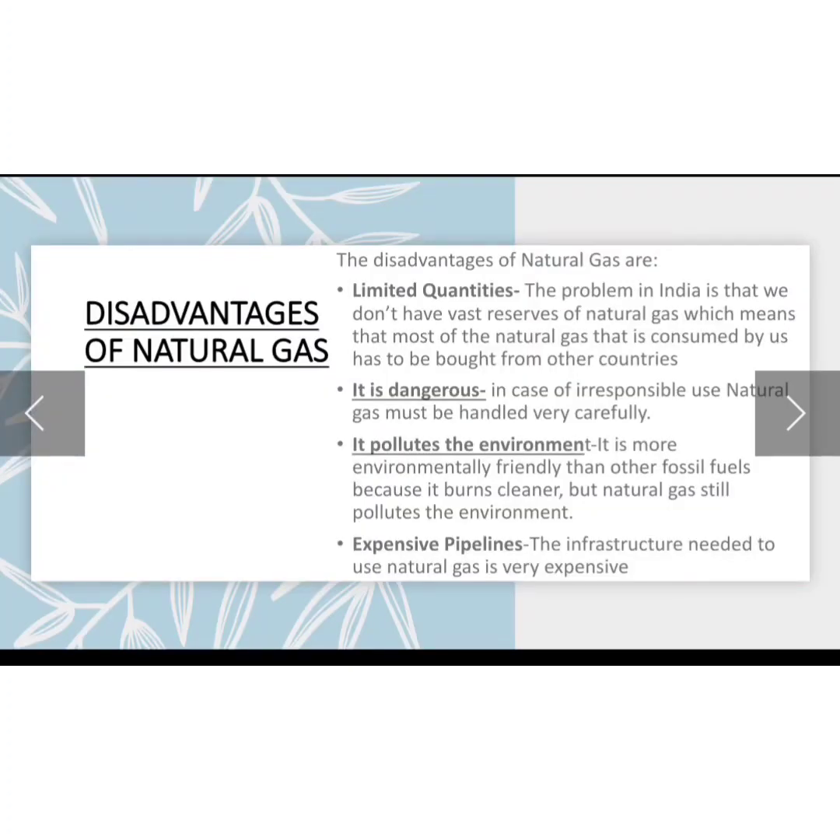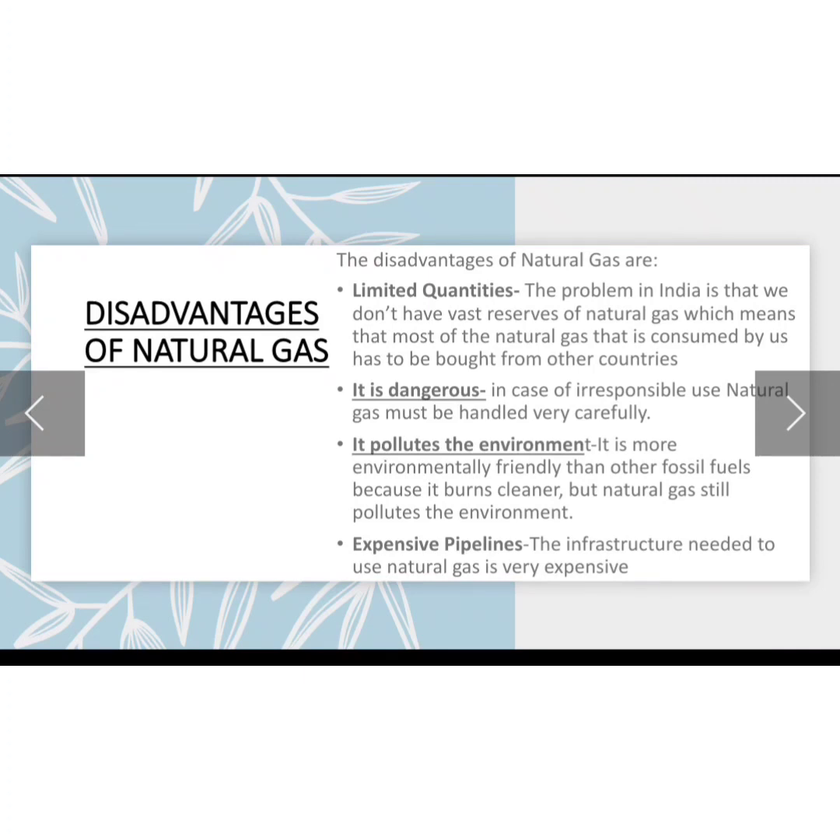Next, now we are discussing the disadvantages of natural gas, which are, number 1, limited quantities. So class, although we know that it is abundant, in India the quantity of natural gas is very limited, because we need to store it in a pipeline, which means it is very difficult for us to store, and we have to bring it from other countries. So it has limited quantities, and that is the reason it is a disadvantage for us.